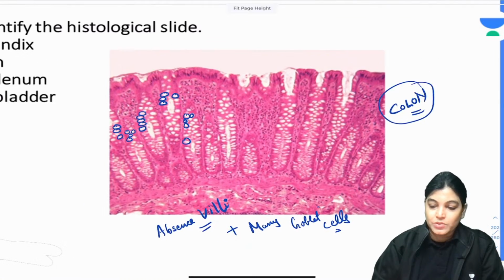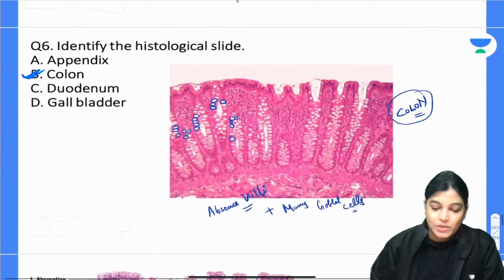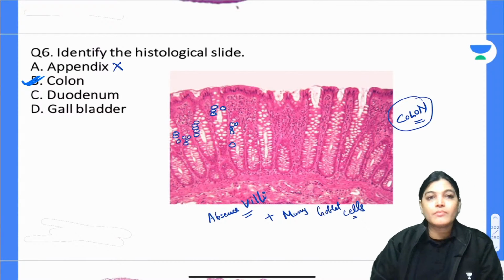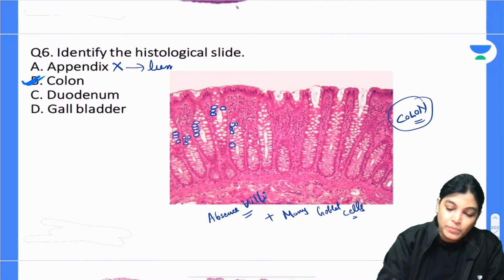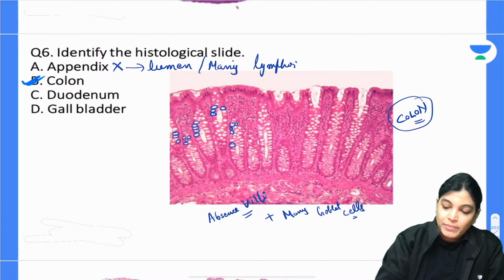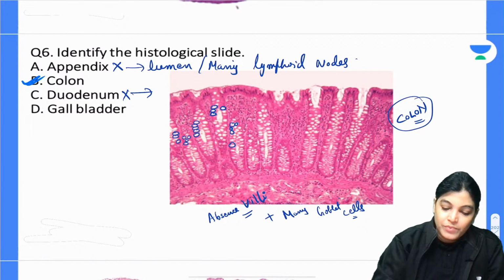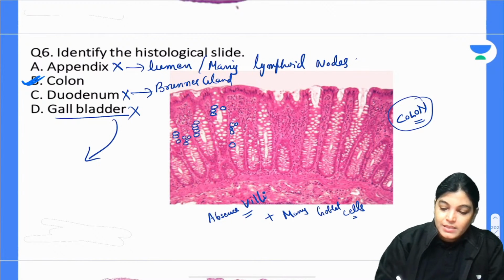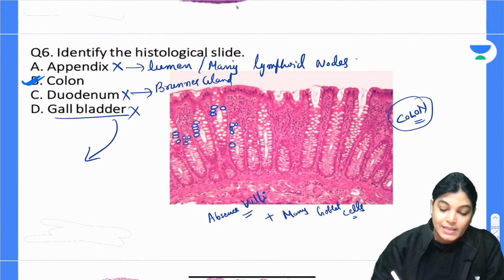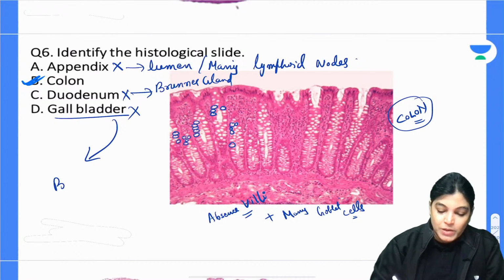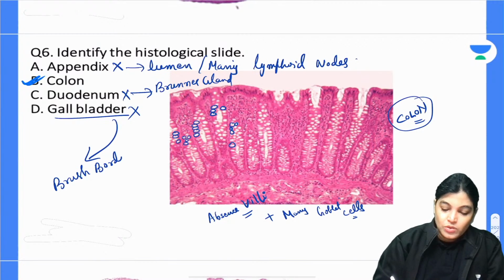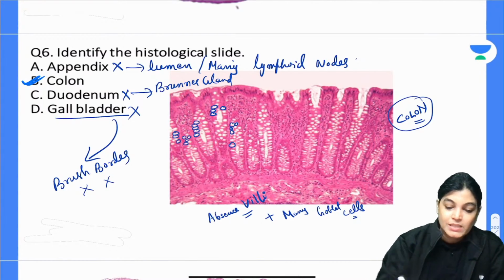Now see the other options provided in this MCQ. Why not appendix? Because appendix will definitely have a part of lumen and many lymphoid aggregations surrounding it. Duodenum not, because duodenum will definitely have Brunner's glands, which were not present. Why not gallbladder? Gallbladder does not have so many goblet cells, and the lining epithelium must have a brush border, which is also not shown here. So definitely this is a slide of colon.